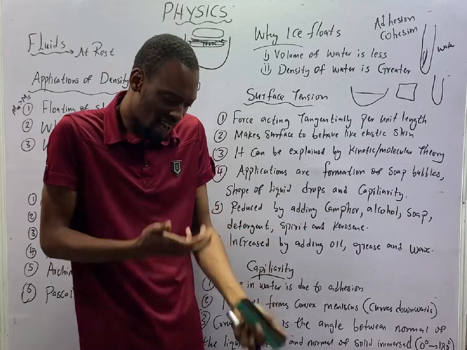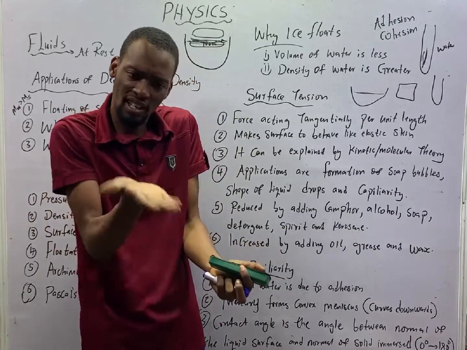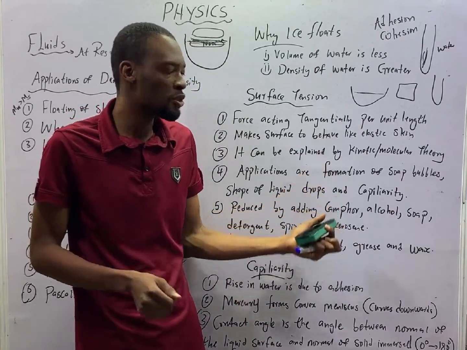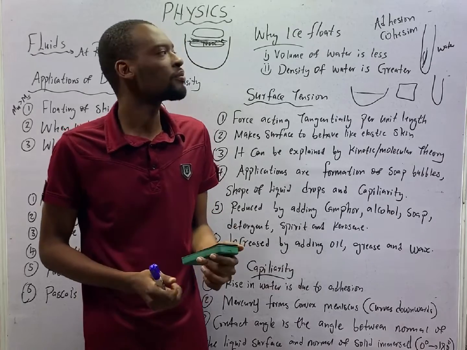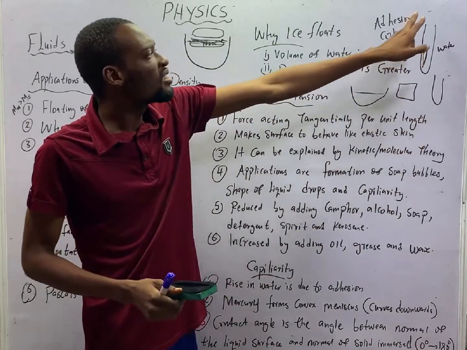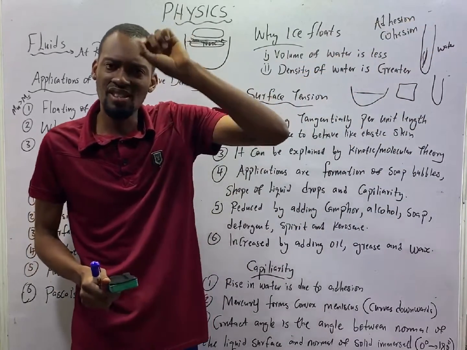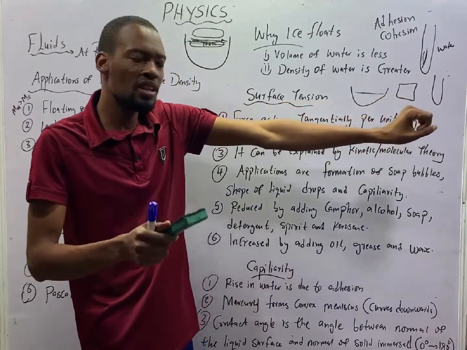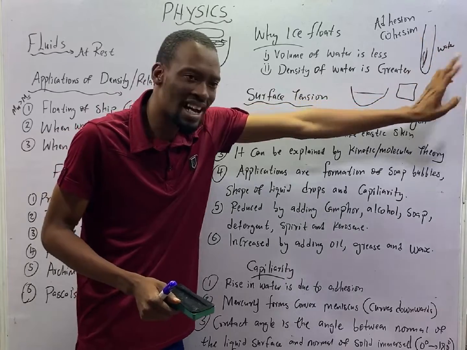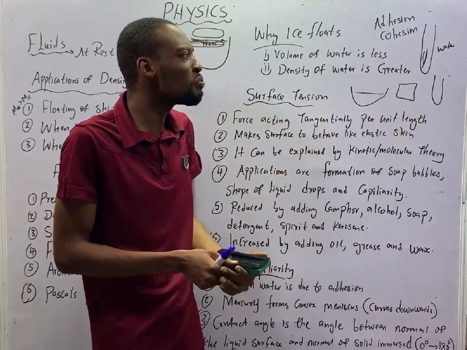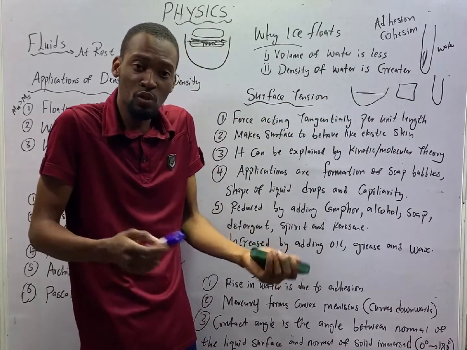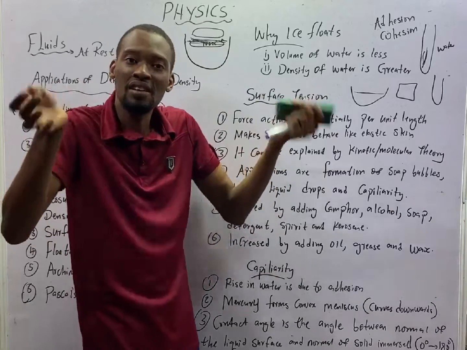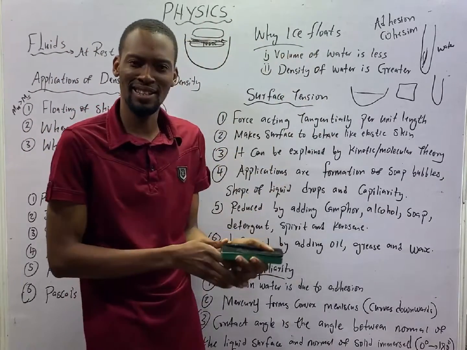If you have water and water, the force acting between water itself is cohesion. Look at this. The adhesion of water is greater than cohesion. The force of attraction between water and glass, or water and object, is so big, it is bigger than the force between water molecules.